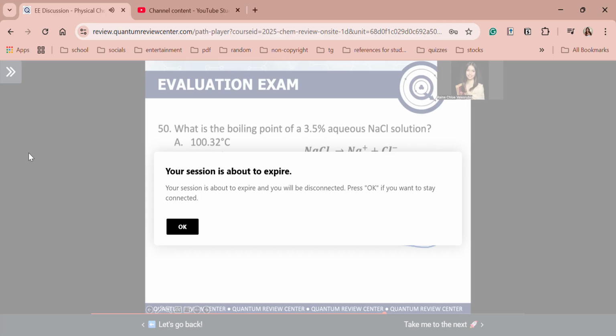Of course, guys, we are not done here yet. For the 3.5 grams, we still need to convert to moles. Let's do that later, guys. Again, to get the boiling point, we use this equation here: delta TB is equal to i KB m, where delta TB is equal to TB minus TB naught.